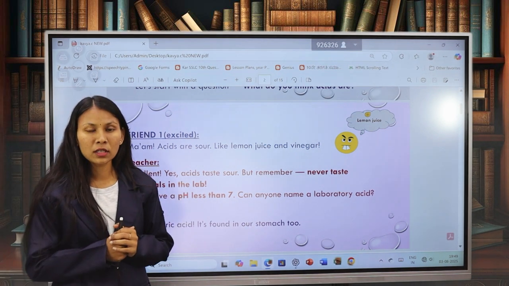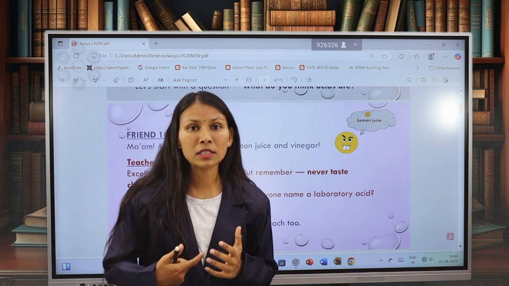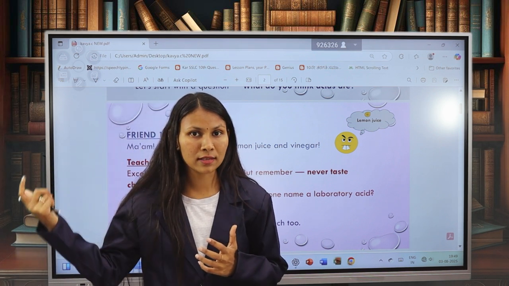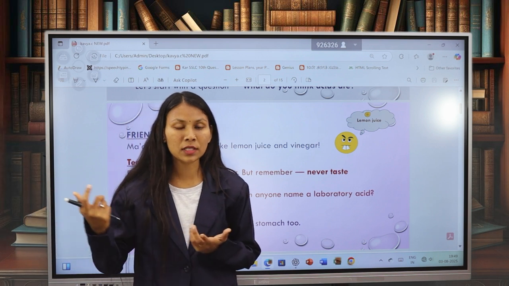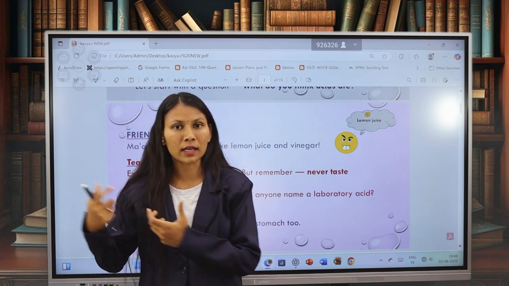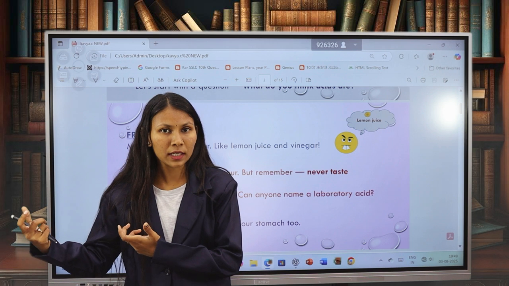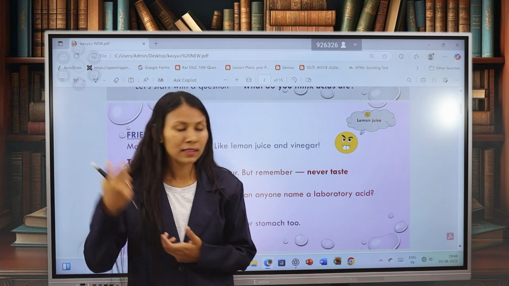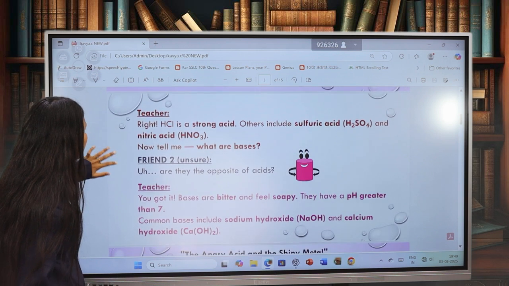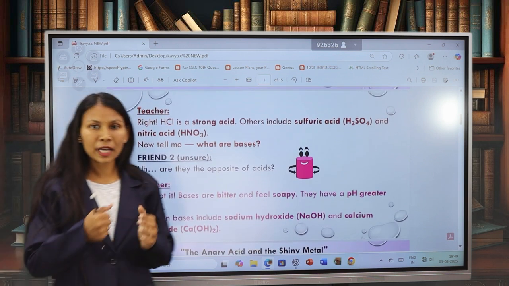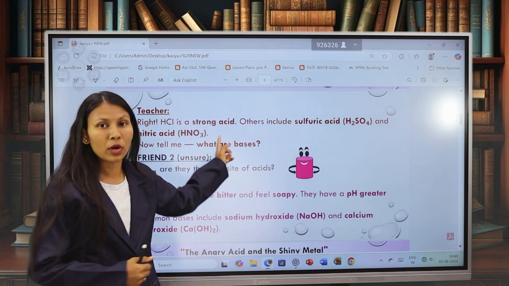She related our stomach's acid to the laboratory acid. This hydrochloric acid is present inside our stomach as well as in the laboratory. So she is a smart one. Let's see the reaction of our teacher. The teacher says, right, HCl is a strong acid.